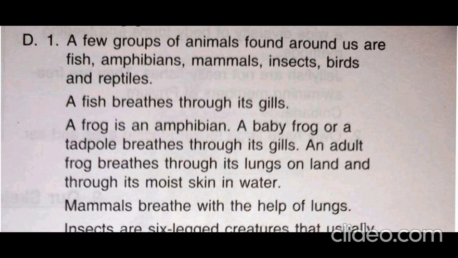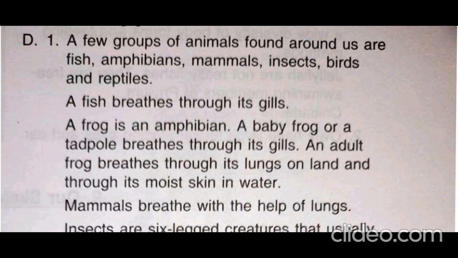Answer. A few groups of animals found around us are fish, amphibians, mammals, insects, birds, and reptiles. First, fish: a fish breathes through its gills.